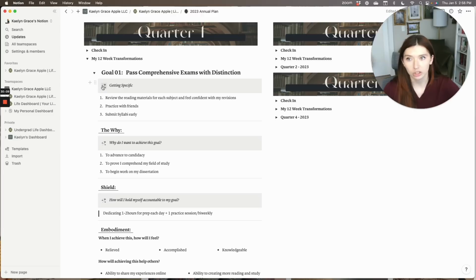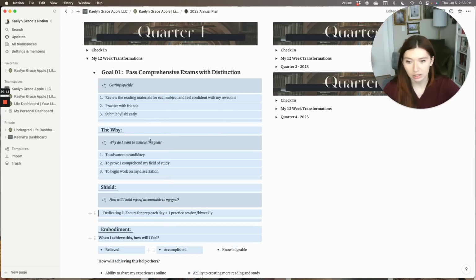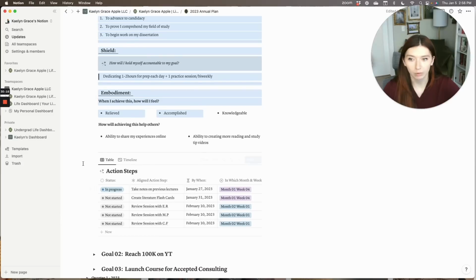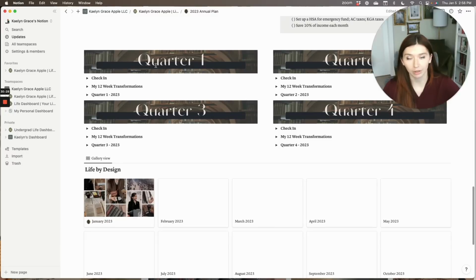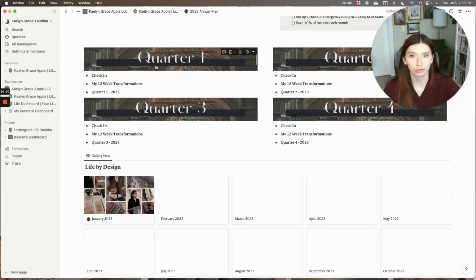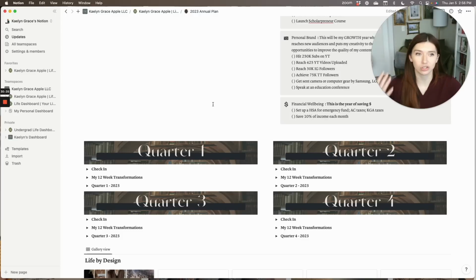And so she has it broken down by all of these different categories on getting specific, how you're going to achieve those goals and what action steps you're going to take. I just really like the way that this is set up. It really just allows you to think about how it is that you're going to go about your goals and think about it strategically rather than just setting these really big overarching goals that don't have kind of grounding and actionable steps. I hope that you enjoyed today's video and are looking forward to using the Notion template to go ahead and set your own goals as well as to develop your quarterly 12-week goals.